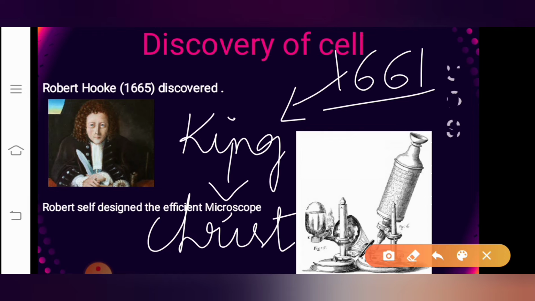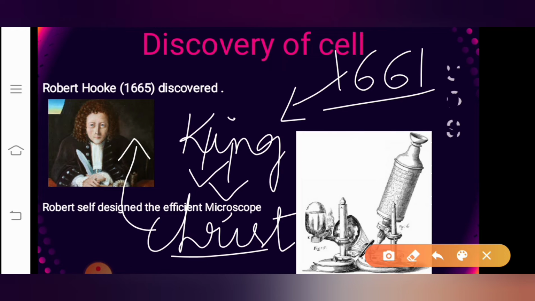Who should observe? Sir Christopher should observe the tiny objects, and he should prepare a detail of what he observed with the help of that microscope. But Sir Christopher was busy with other works during that time, so he handed over these observations to an upcoming scientist called Robert Hooke.